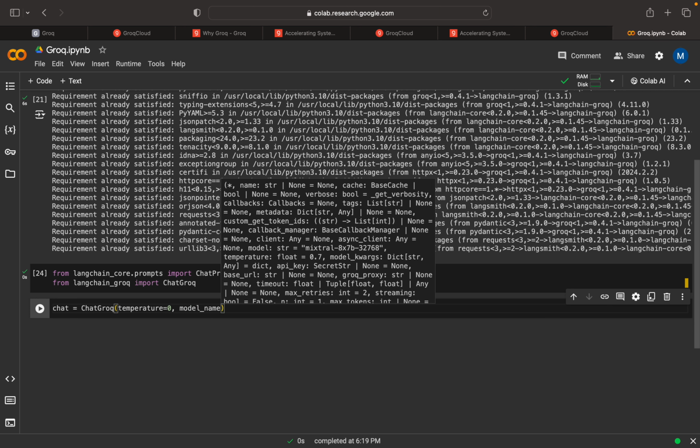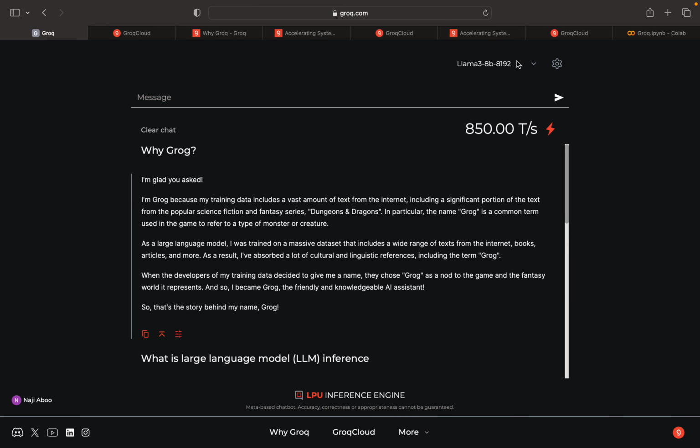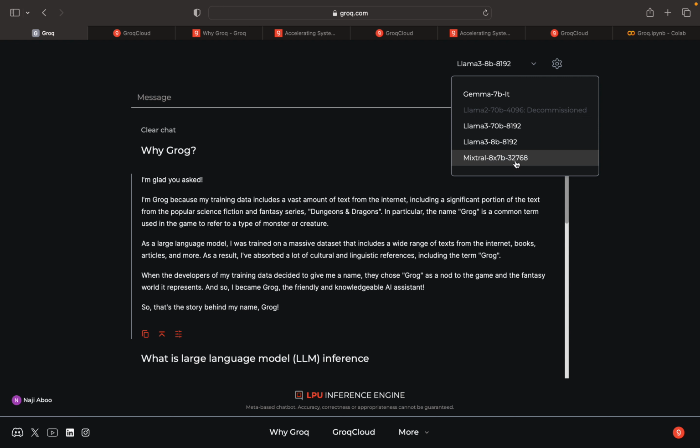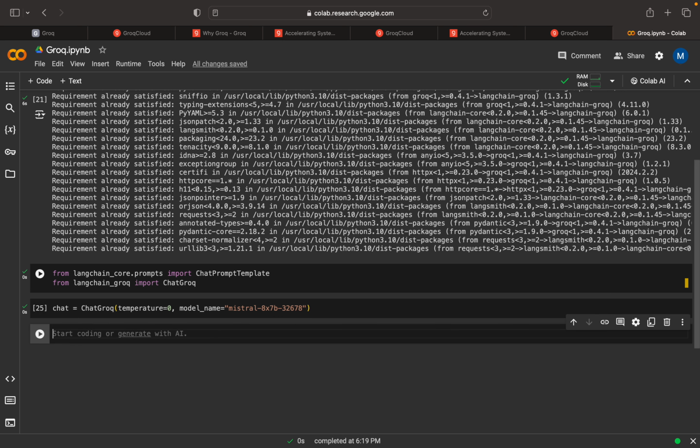For the model name, first let me use Mixtral 8x7B 32768. Let me execute this. The model is available. It's not 32678, it's 32768.